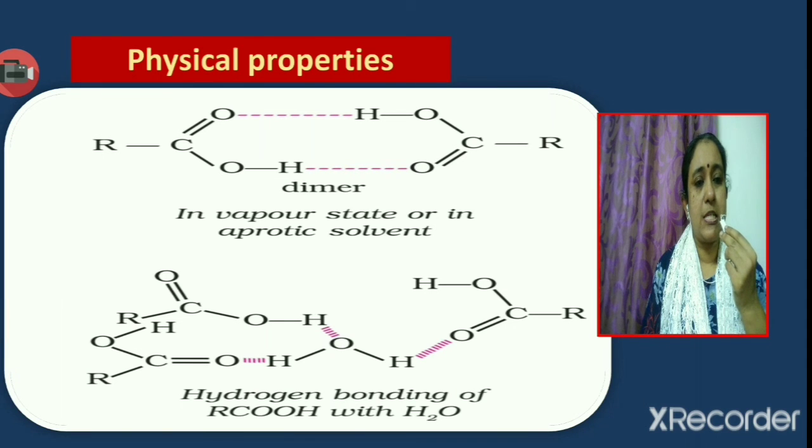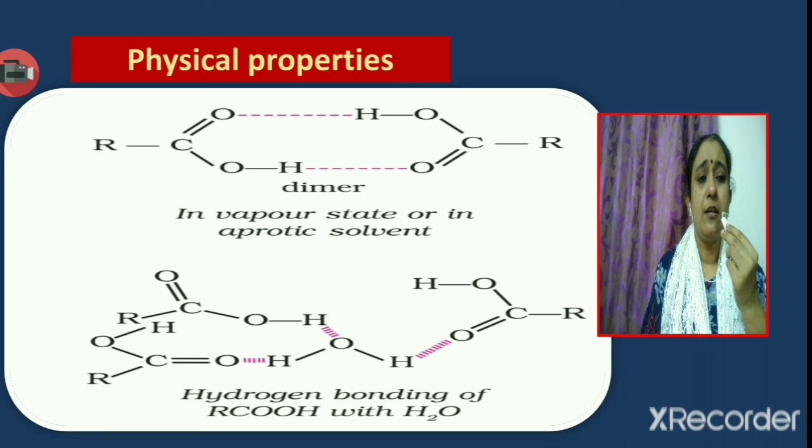Let us now discuss the physical properties of carboxylic acids, mainly boiling point and solubility. Carboxylic acids are found to have higher boiling points compared to aldehydes, ketones as well as alcohols. This is because in carboxylic acid there is a greater extent of association by intermolecular hydrogen bonding. So because of extensive association among the acid molecules through intermolecular hydrogen bonding, carboxylic acids have very high boiling points.